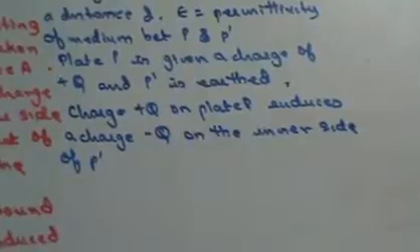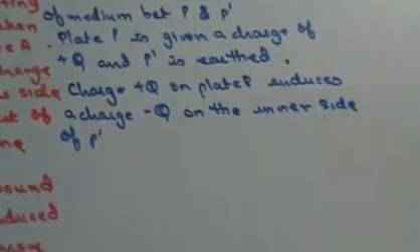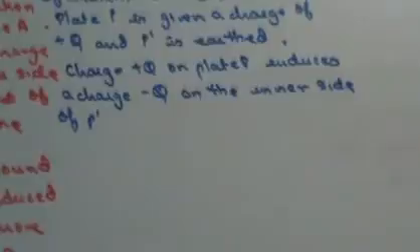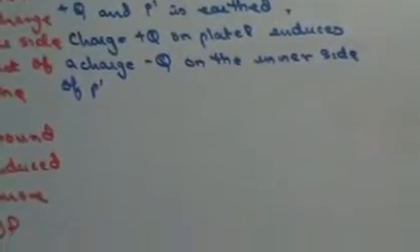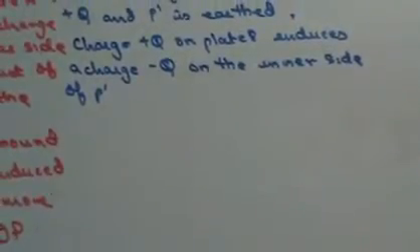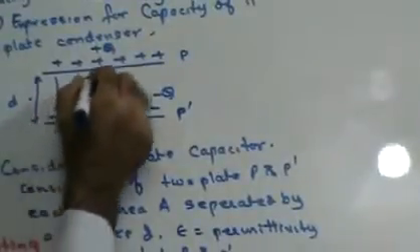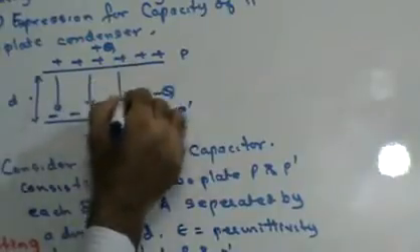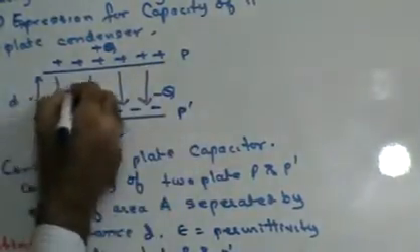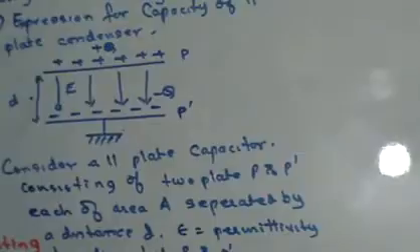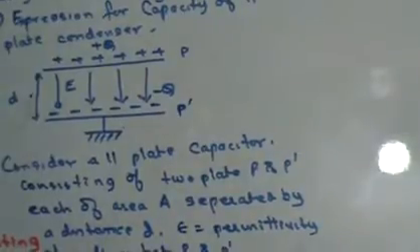So the unbound positive charge on the outer side of P bar is going to get earthed. Now the electric intensity between plate P and P bar is practically uniform because you have uniform charge. Therefore there will be uniform electric intensity between plate P and P bar. Let us assume that electric intensity is E, right?